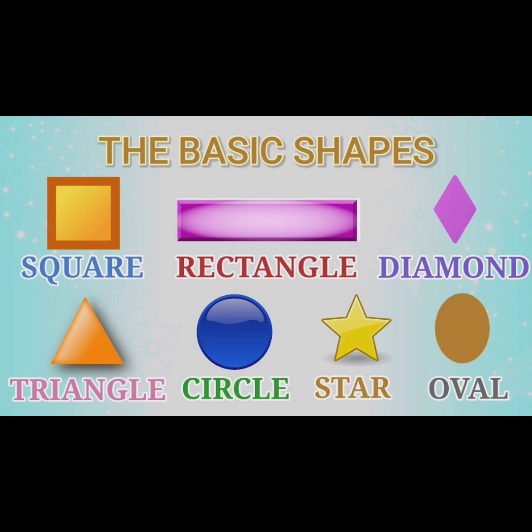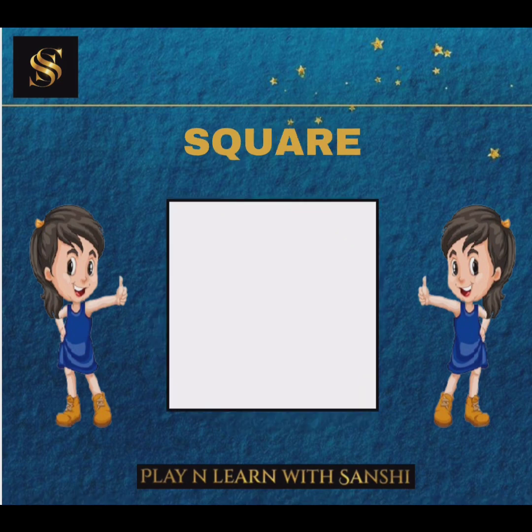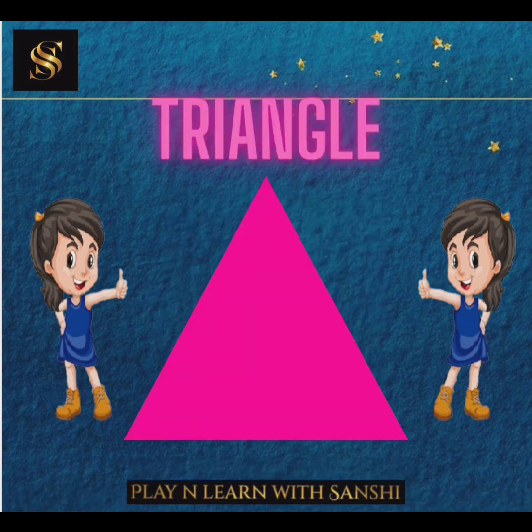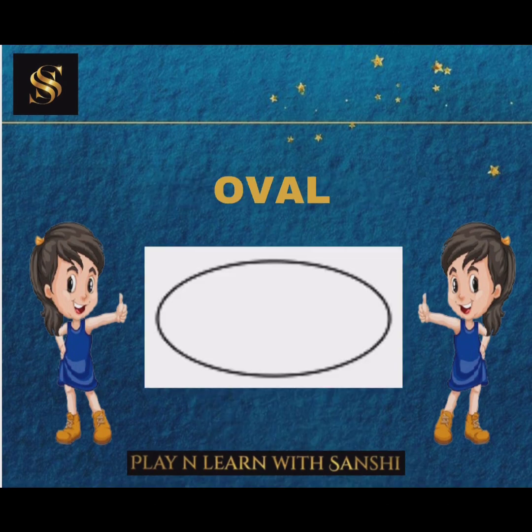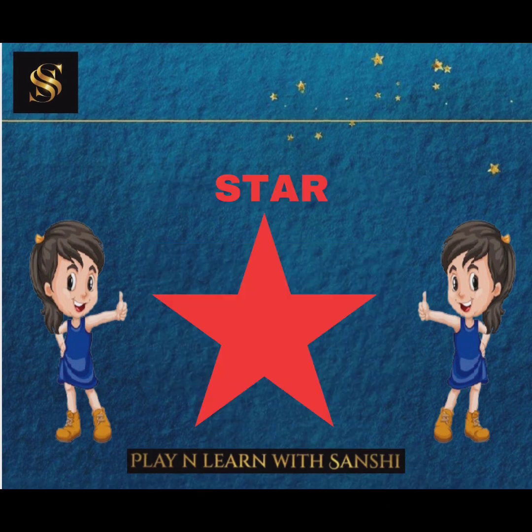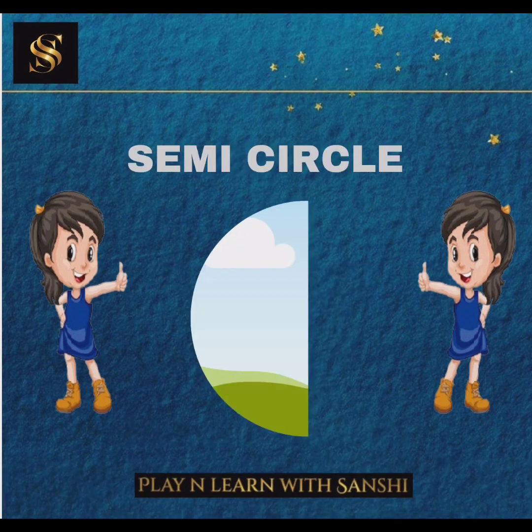Let's quickly revise the shapes we have learned. Circle, square, triangle, rectangle, pentagon, oval, star, diamond, and in last semicircle.